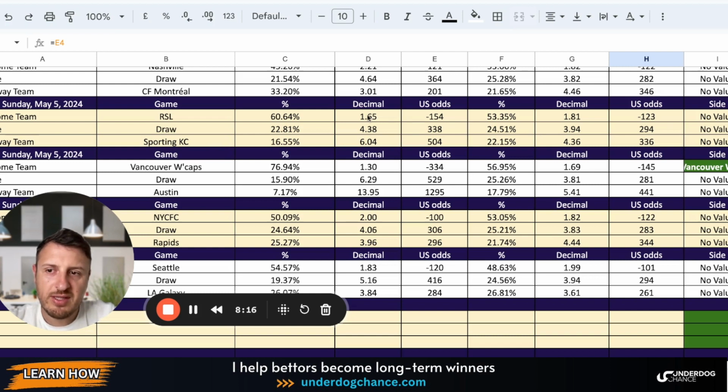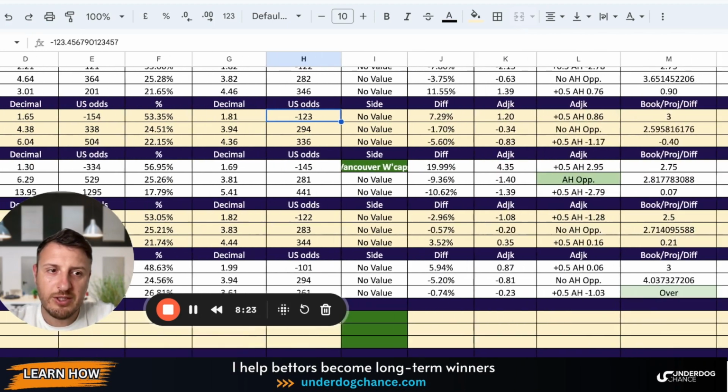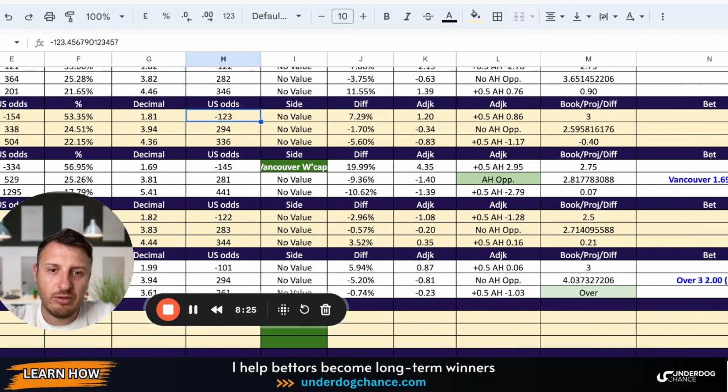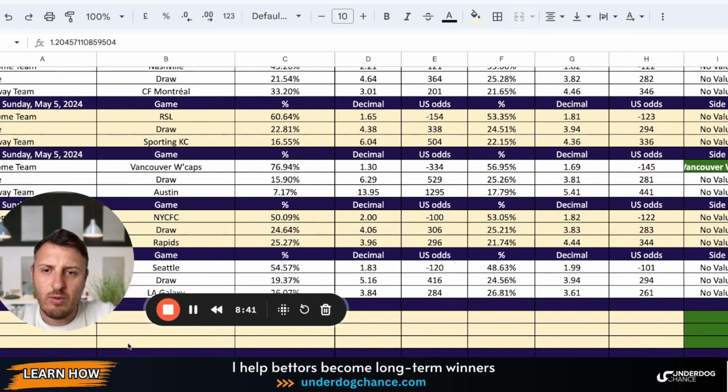Based on my projections, Real Salt Lake should be minus 154, bookmakers minus 123. I don't find enough value, but this number suggests it is close to being a value based on my criteria. Okay, but still not good enough. I should get a little bit better odds. I think around 1.9, yes, 1.9. I think it would be a qualified bet.